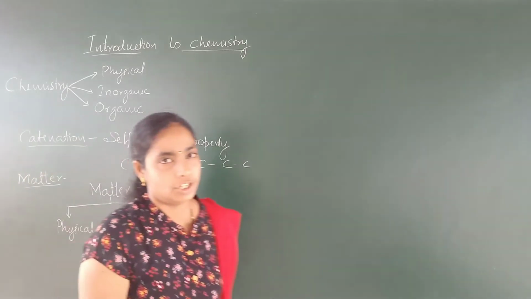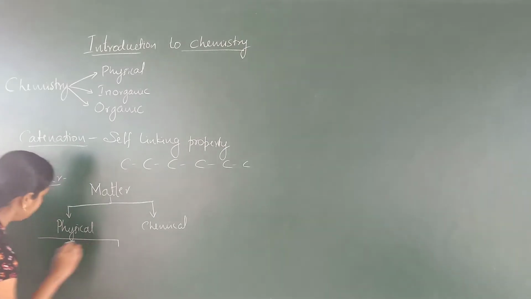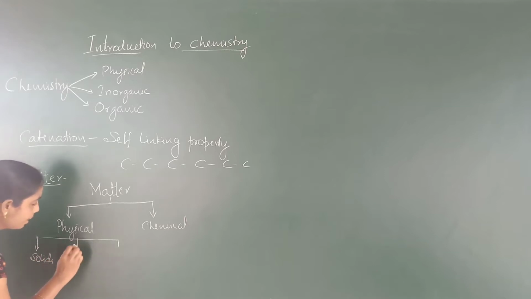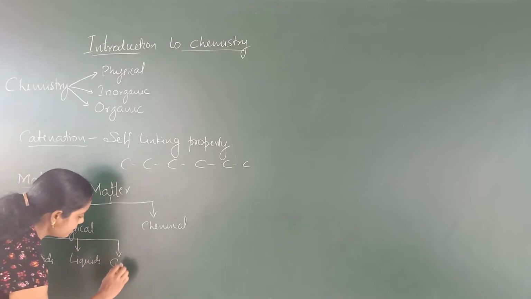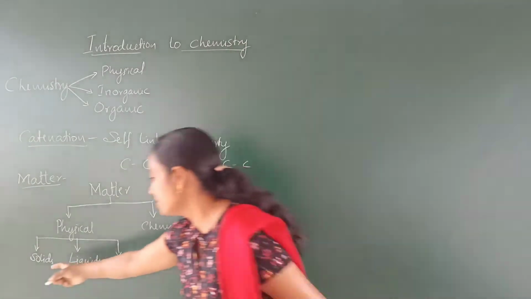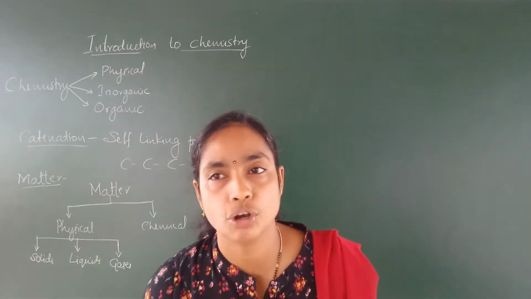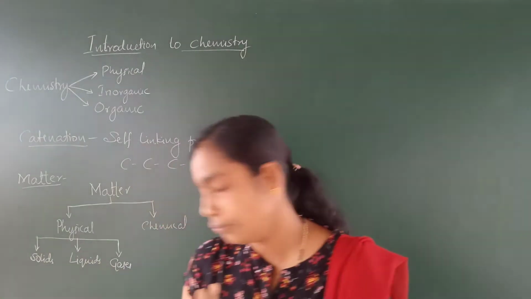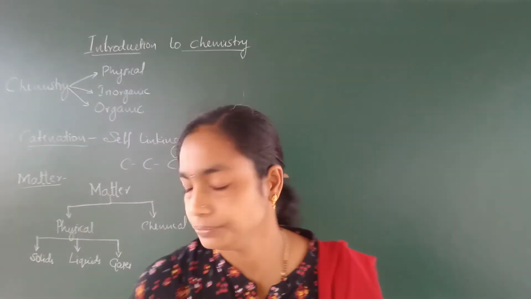In physical classification, matter is classified into three types: solids, liquids and gases. The properties of solids are: in solids there is a closely packed arrangement of particles and there is not much freedom for the movement of particles, and solids have definite shape and volume.